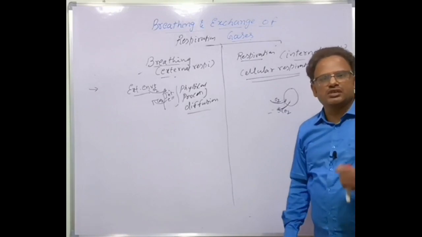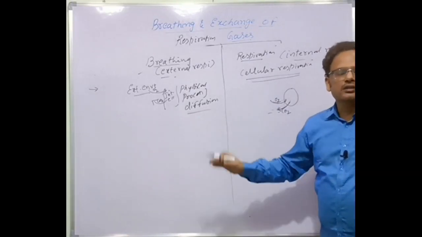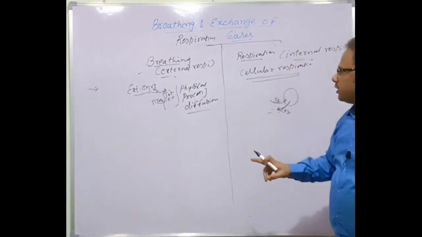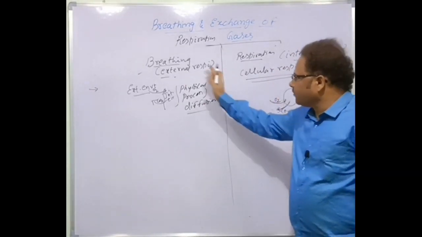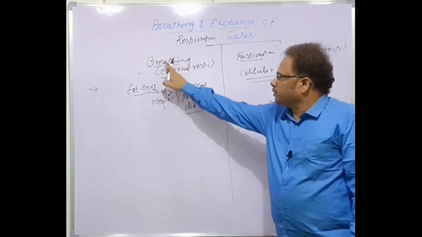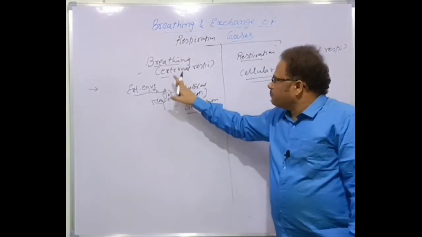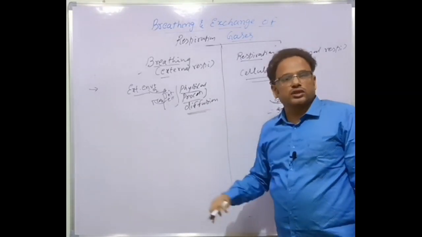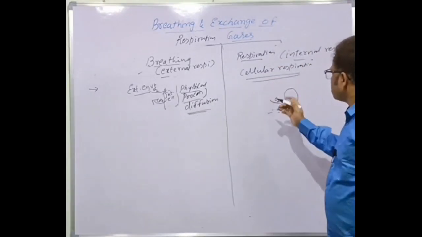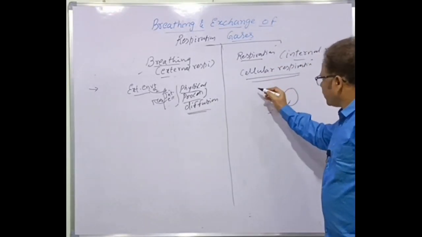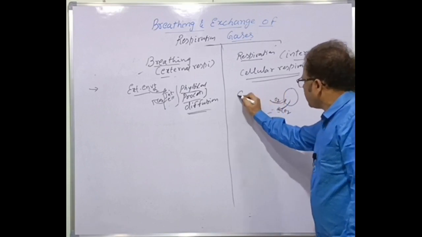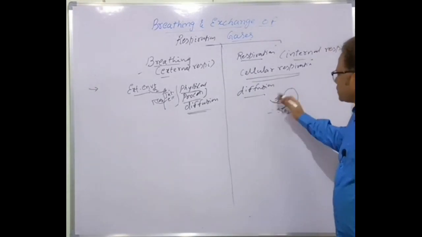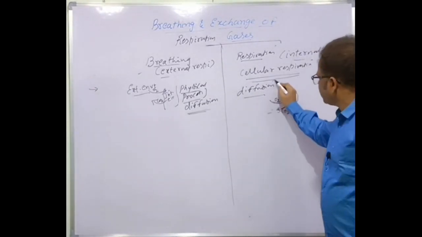The respiration which occurs at the cellular level is called cellular respiration, which is internal. That's why it is internal respiration, different from external respiration or breathing in general. So breathing is a physical process because it is based on diffusion. This is also a physical process, because diffusion is operating here also. Without diffusion, how can the exchange of gases occur? So it is a physical process.